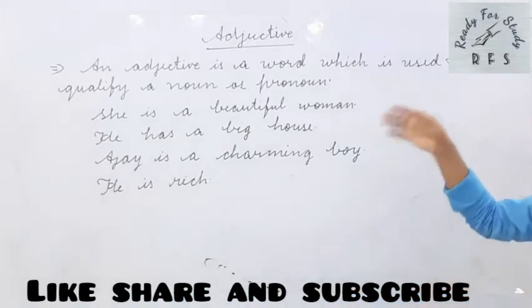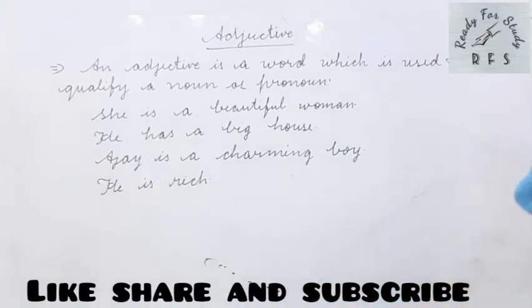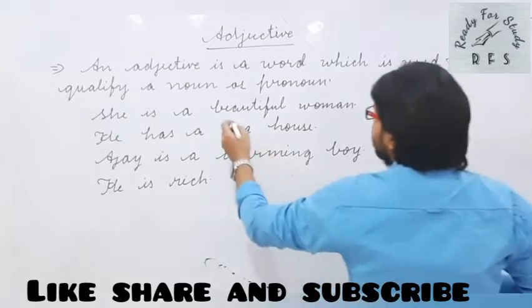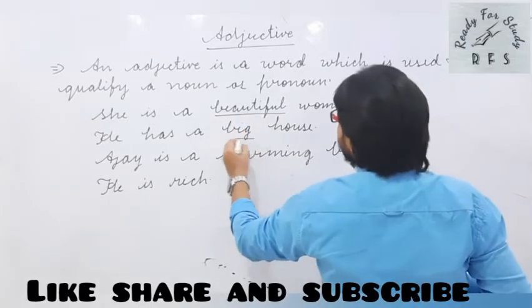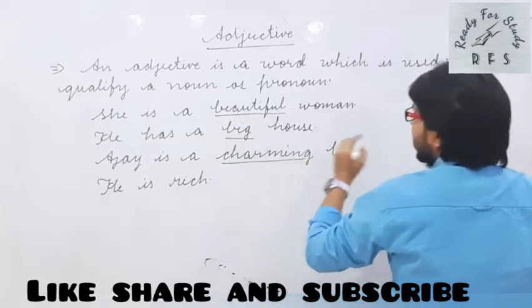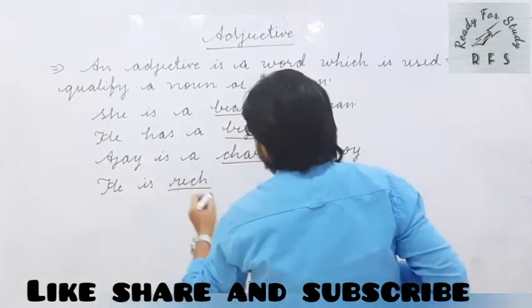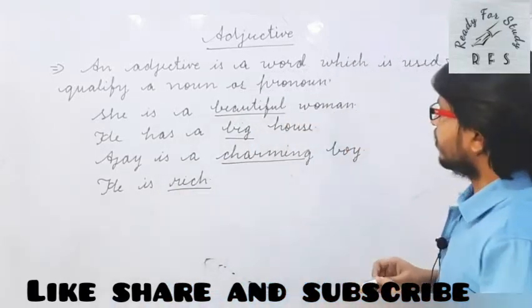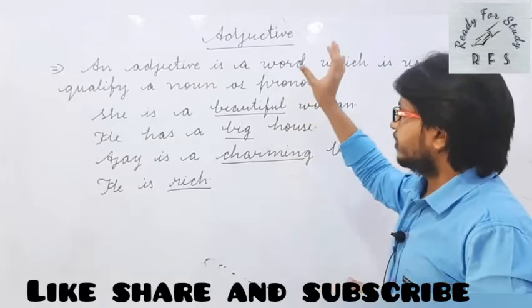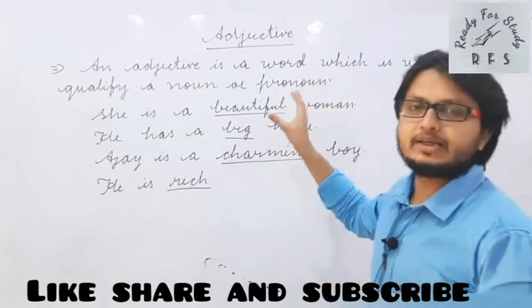You can see in the above examples: beautiful, big, charming, rich. These words are all qualifying something.